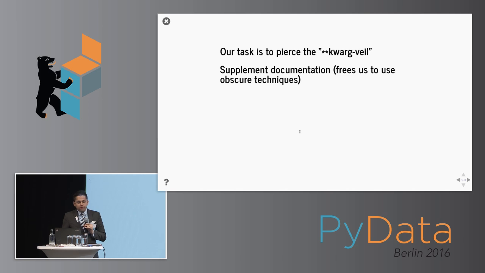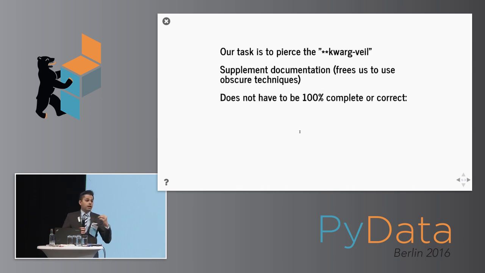One interesting thing about this problem is because the goal is to supplement the documentation, it frees us to use some very obscure techniques. A lot of techniques that we wouldn't use in building the libraries themselves, we could use in order to supplement the documentation, because the actual deliverable here is a fairly static product that doesn't change that much. It changes per release of the code. And so you could add this as some additional pass whenever you do check-ins or as part of your continuous integration process. A great thing about this is we don't have to be 100% complete or correct. In fact, the information that we're providing to users now is very incomplete. So anything better than what we're providing now is, I think, an improvement.